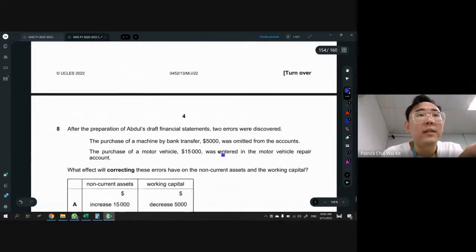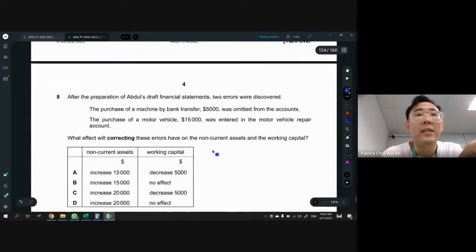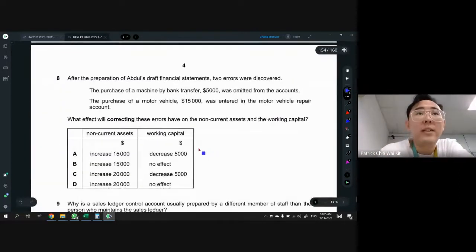year, 2020, October, November, paper 2, variant 3, there's no errors, right? So better be prepared for errors in MCQ. So next one is correcting. Correcting, and what's the effect after you fix these two errors to the NCA and working capital. So make sure you know the formula for working capital.